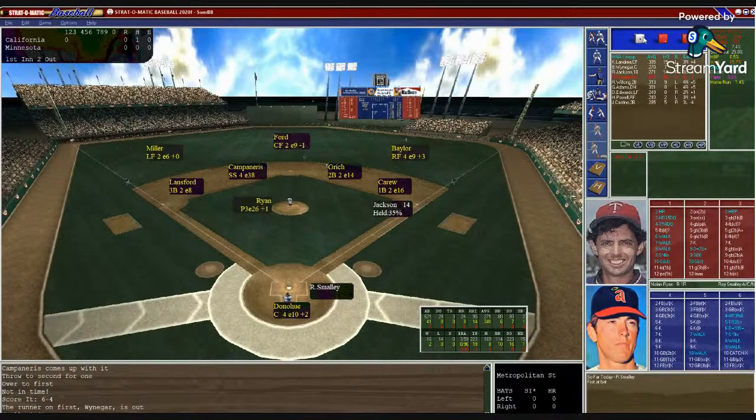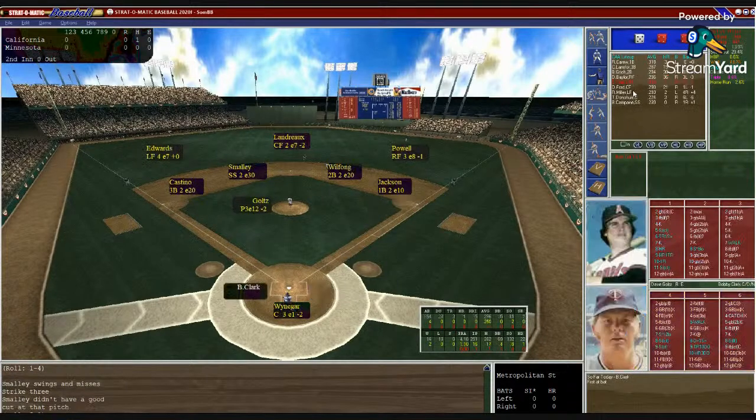Donahue behind the plate. Ryan from the stretch. Jackson takes a healthy lead off first, and here's the pitch. Smalley, 5-8, and struck him out. 1 inning of play here at the Met. No score. We go to the second.